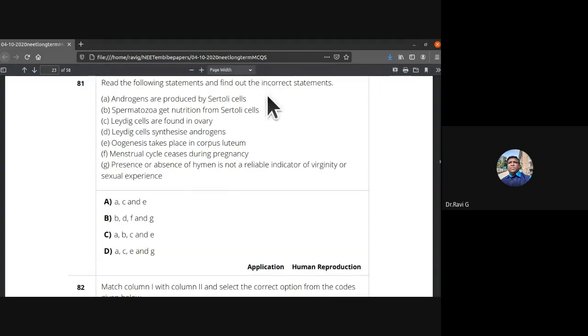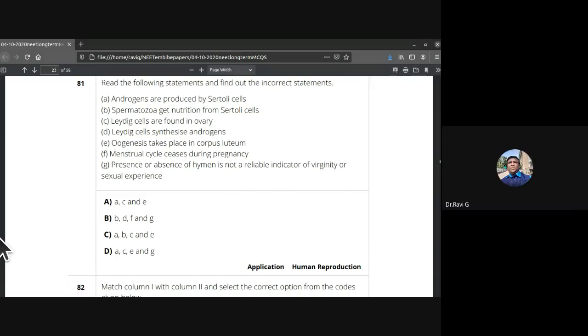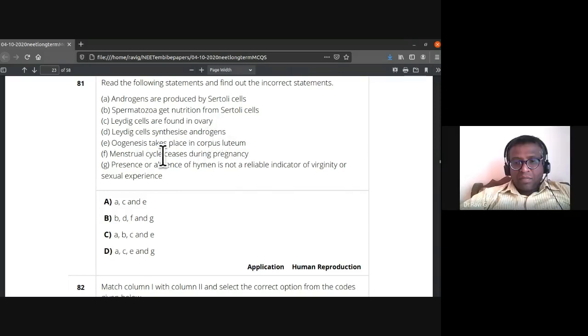Read the following statements and find out the incorrect statements. Androgens are produced by Sertoli cells. The spermatozoa get nutrition from Sertoli cells. Okay. See, A is the correct answer. Leydig cells are found in ovary. Incorrect statements they have asked. Androgens are produced by Sertoli cells is wrong. Leydig cells are found in the testis, not in ovary. So C is wrong. Then Leydig cells synthesize androgens, that is correct.